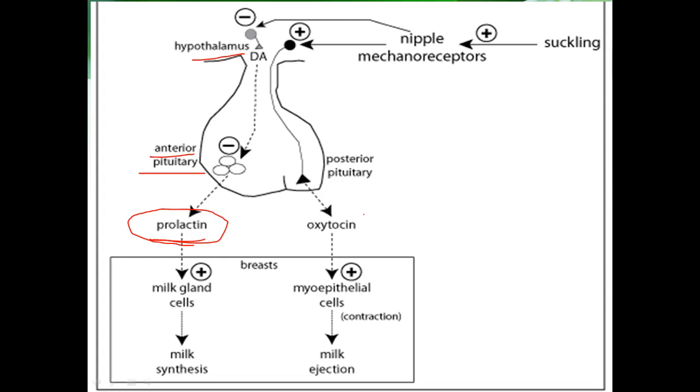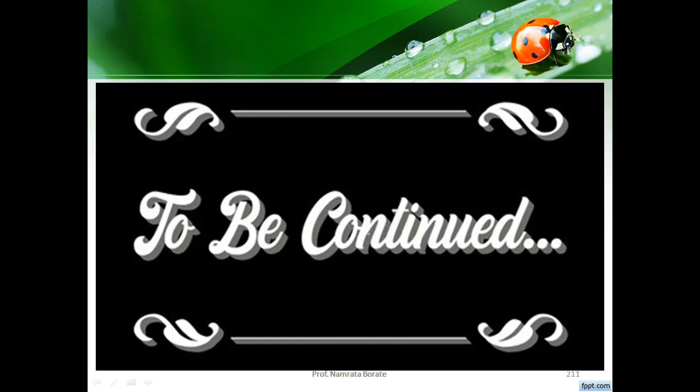It is stimulated by a rising level of oxytocin hormone when the baby is nursing. These two hormones play a very important role in the lactation process: prolactin, and the second one, oxytocin.